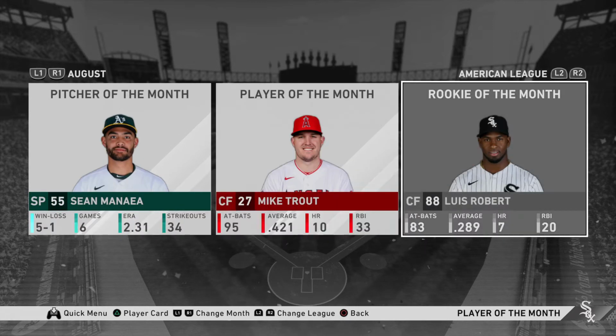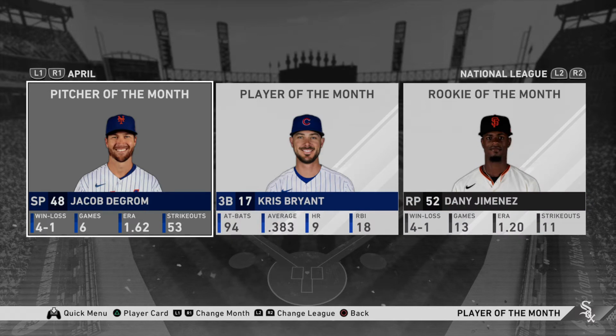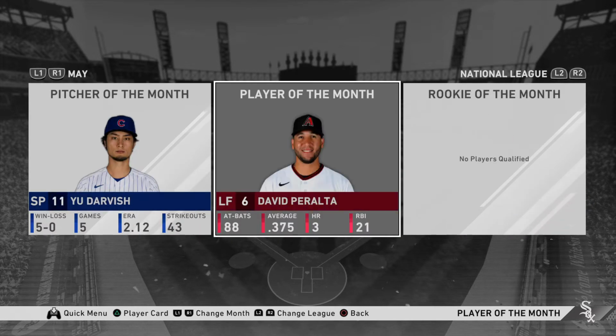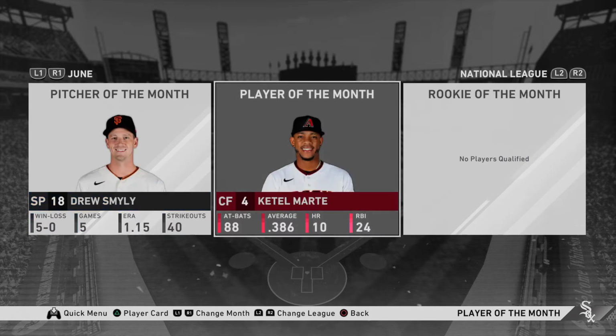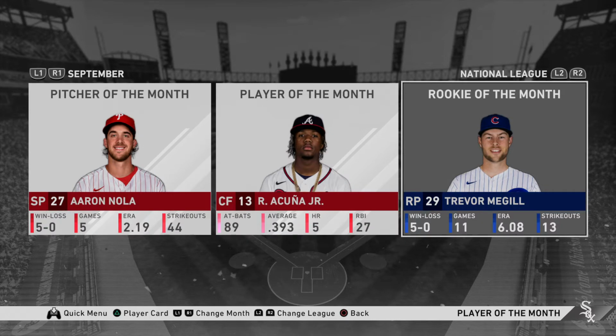August, Luis Robert took it home again. The power started to show up. And then finally in September, Jordan Montgomery, Pitcher of the Month. And then in case you're curious about NL, here's that. I'm just going to skim through it. No players qualified for Rookie of the Month in May, or June, or July, or August. And then we had one back in September. What the heck was happening there?